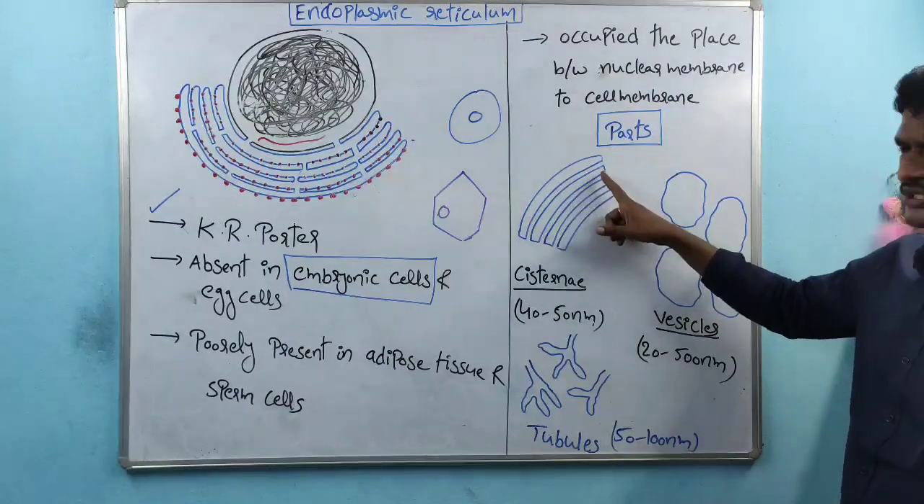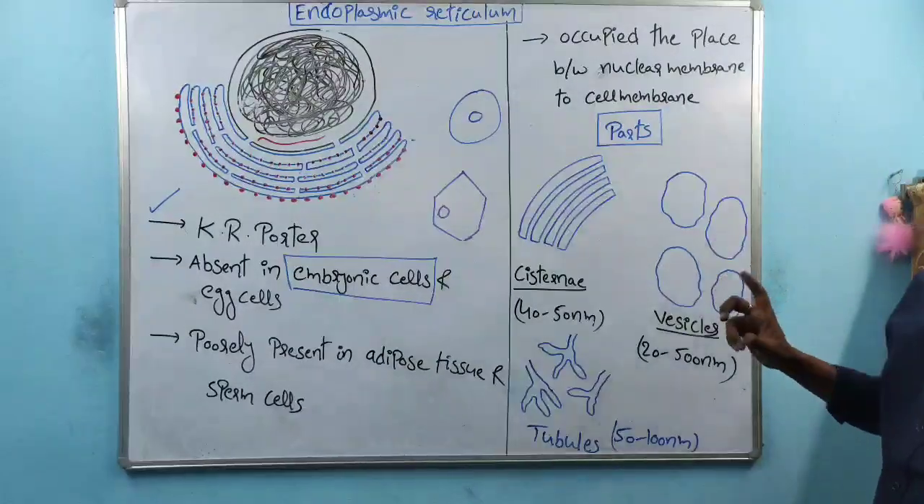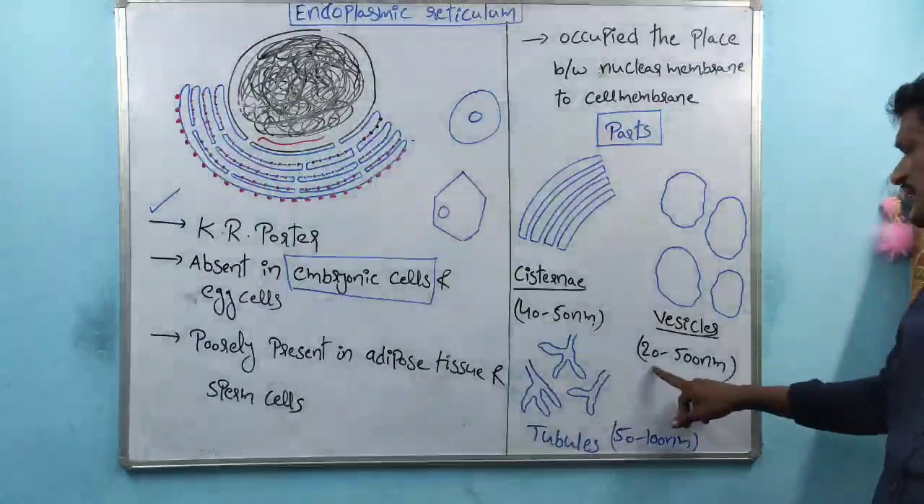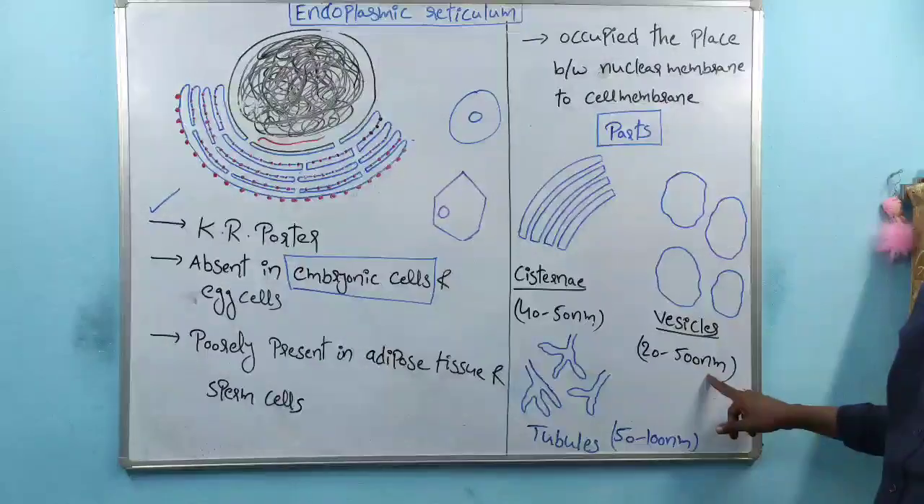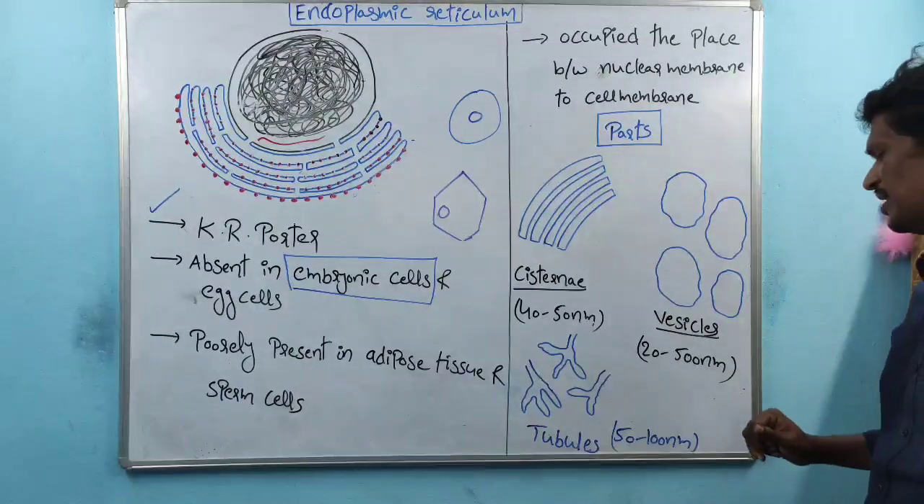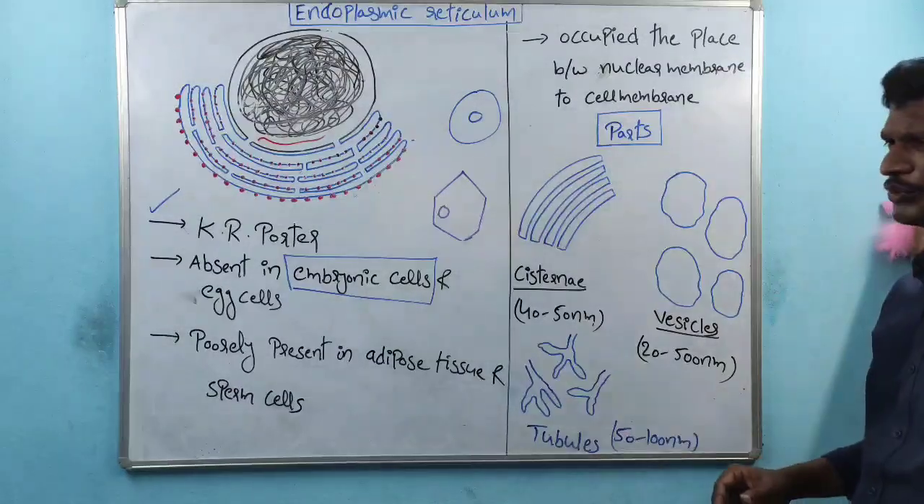See, these are the layer-like structures. The vesicles are round or oval in shape, right? The size is 20 to 500 nanometers. And the last one is the tubule-like structures.